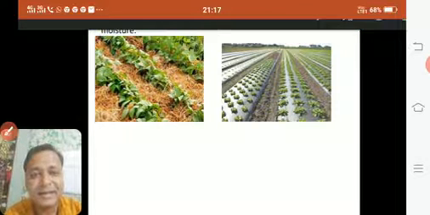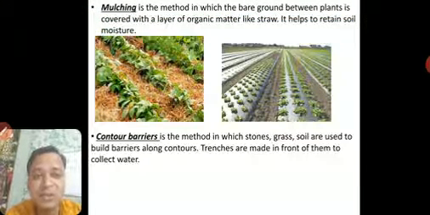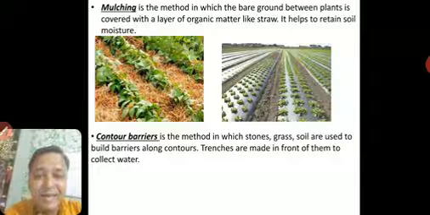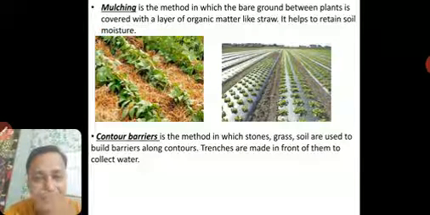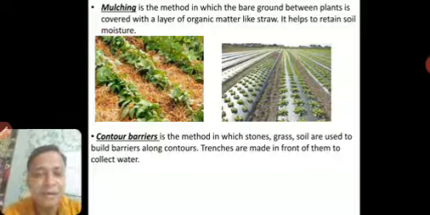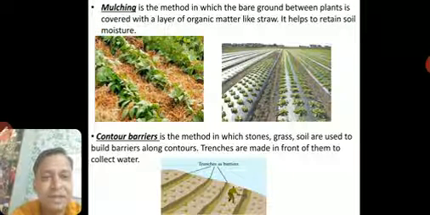Second, we will see contour barriers. Contour barriers is a method in which stone, grass or soil are used to build barriers along the contours, and trenches. Trenches means small, we can say kind of canals. Canals are made in front of them to collect water. So don't worry, you can see the picture here. You will get clear understanding. Yeah, this is the picture.